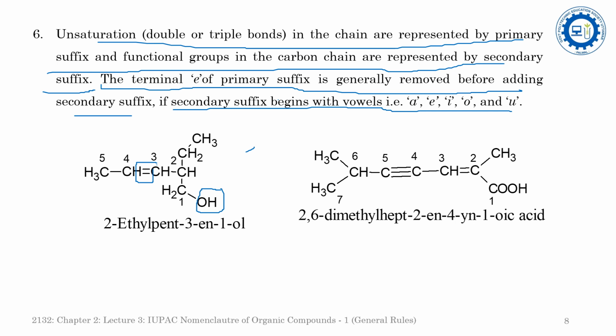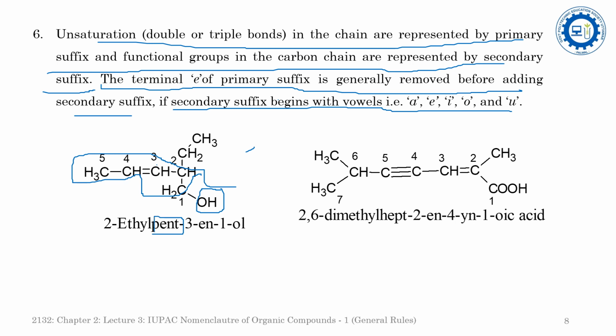As per the longest chain rule, we will select a carbon chain which covers the maximum number of carbons and this double bond. So the longest chain will be like this one, which is a 5-membered longest chain. Then the root word will be pent.